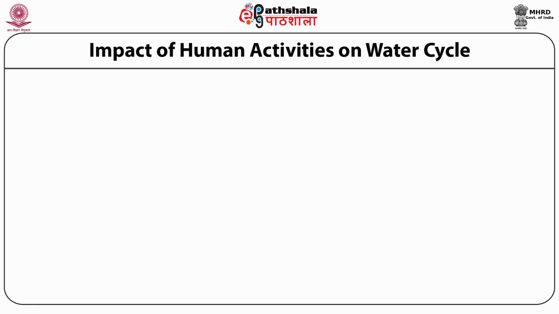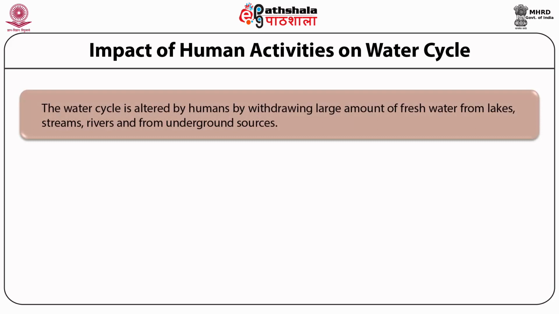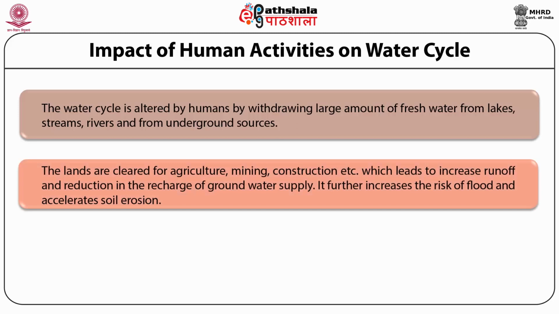Impact of human activities on water cycle. First, the water cycle is altered by withdrawing large amounts of fresh water from lakes, streams, rivers, and from underground sources. Second, lands are cleared by deforestation for practicing agriculture, mining, construction, etc.